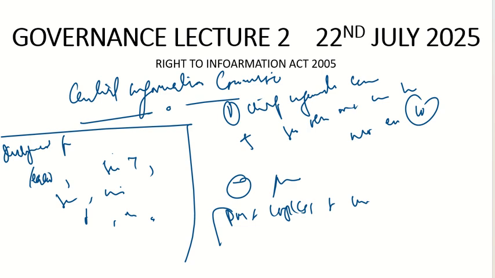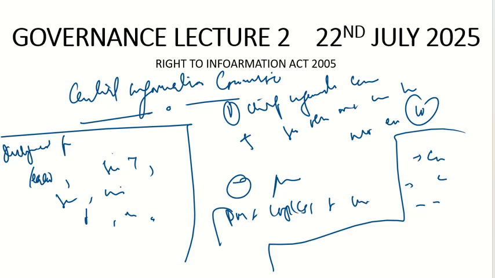There are certain limitations, certain restrictions, on the Chief Information Commissioner and Information Commissioners. What are these restrictions? They can't be members of Parliament. They can't be members of the state legislatures. They cannot hold any office of profit.